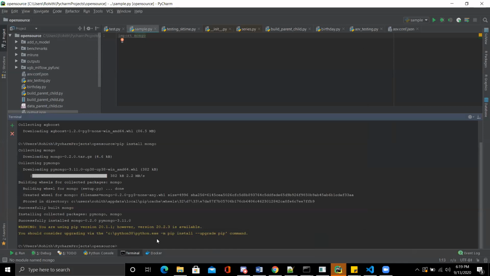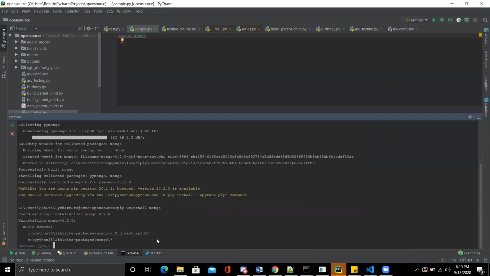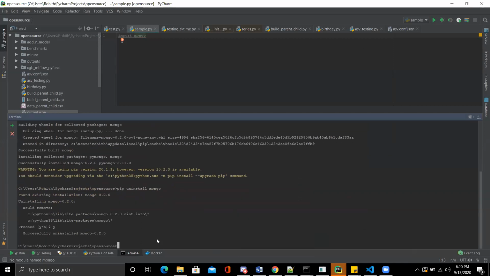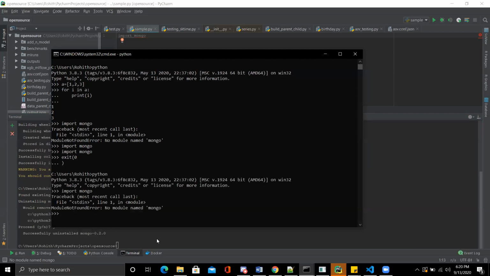So what if I want to uninstall it? Pip uninstall. Yes, I want to delete it. Now let's try again. Oh, the session is saved. Wait a minute. See, again module not found, because we have simply uninstalled it. So this is how we interact with libraries which are available over the internet,